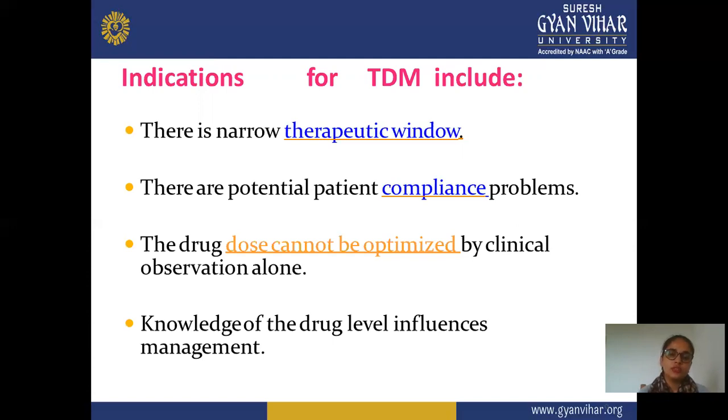And next is that drug dose cannot be optimized by clinical observation alone. This means you cannot optimize your drug dose alone; some study or testing in combination is required. Next is knowledge of drug influence on management, meaning some knowledge of a drug is also required, as it may affect or influence your drug concentration.